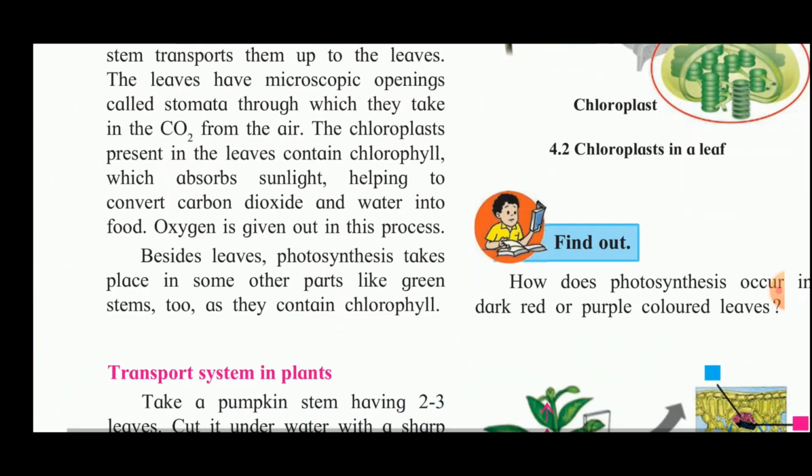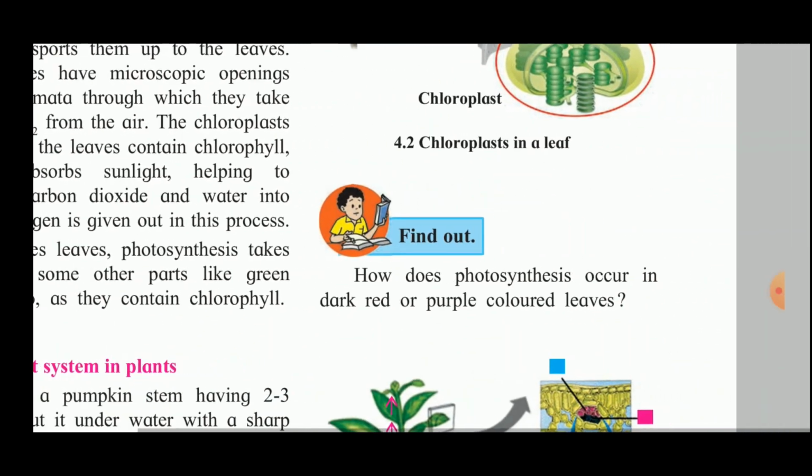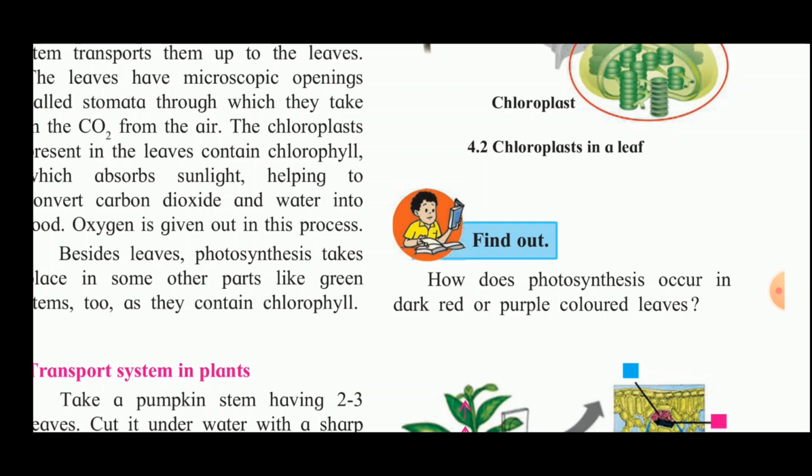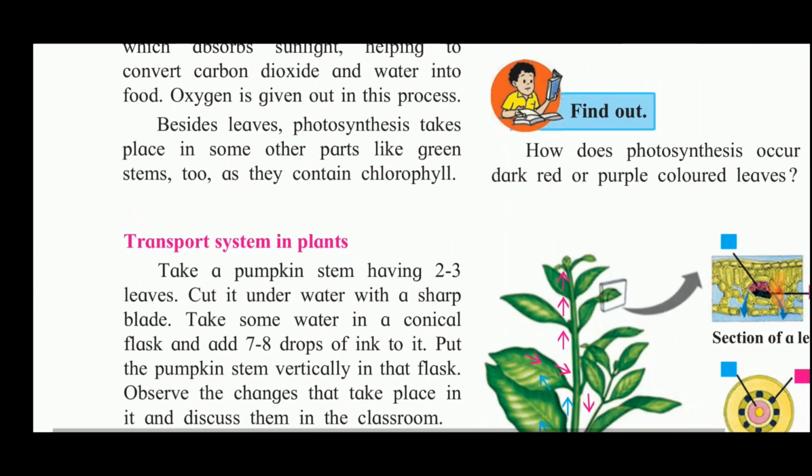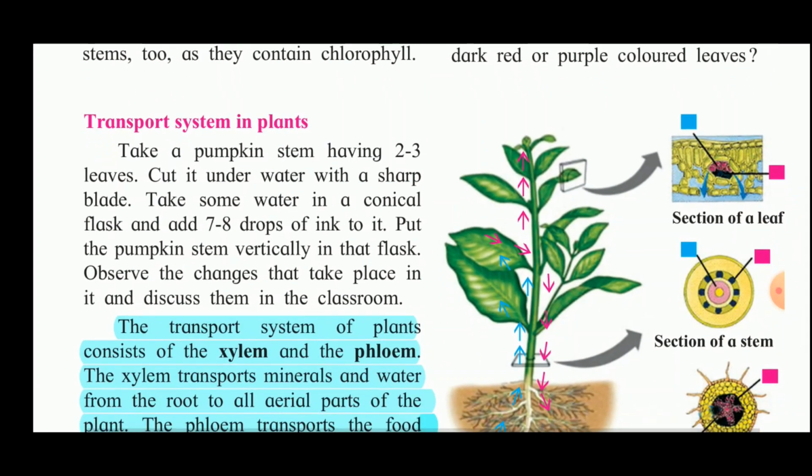Now this chloroplast of the leaf is present in the green part of the plant, or in the leaves. Okay, now the next question is, let us find out how photosynthesis occurs in dark red or purple colored leaves. In dark red or purple colored leaves also, photosynthesis takes place. So now let us see the transport system in the plants.